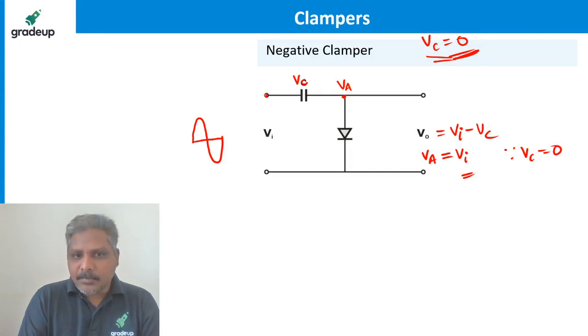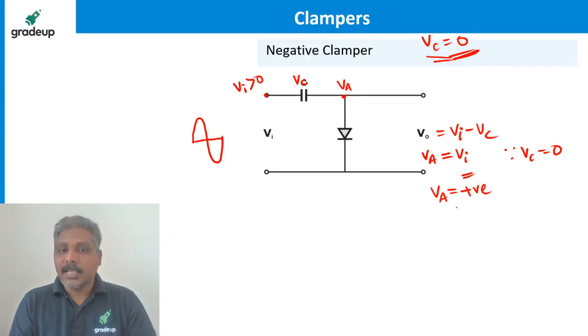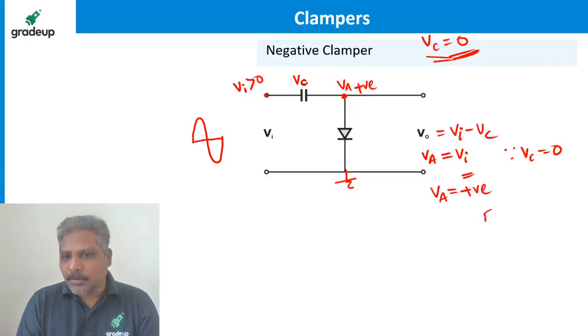The moment I apply input, imagine input is greater than 0. What is the anode voltage going to be? Since the capacitor voltage is 0, the anode voltage is nothing but the input voltage. The instant input is greater than 0, the anode voltage, which is the output voltage, is input voltage minus capacitor voltage, but the capacitor is already 0, so the anode voltage is going to be positive. See, the anode is positive, the cathode is ground. So what happens to the diode? The diode is under forward bias. Can I say like this?